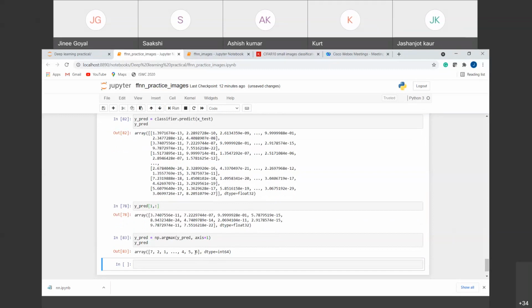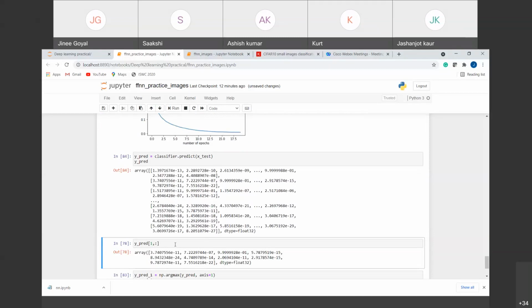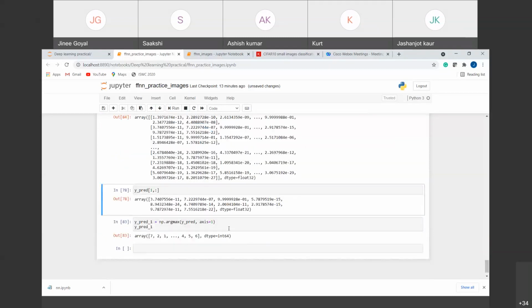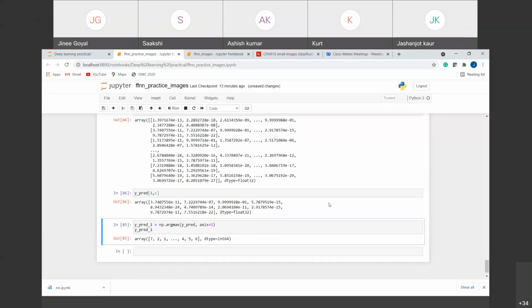Now let's match it here. So here you could see we have the same answer. Let's store it in another variable so that I can show you the difference between these two. Let's run this again. Now I have taken a different variable for this so that I can show you both and tell you how it is giving us the answer. So np.argmax, how it is working, I want to show you that.